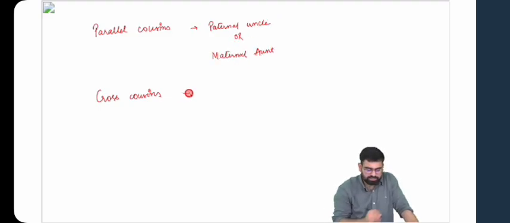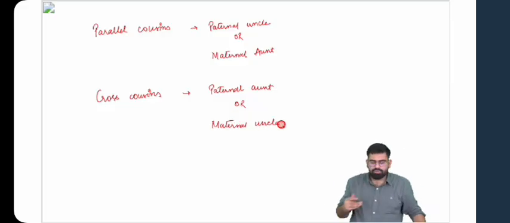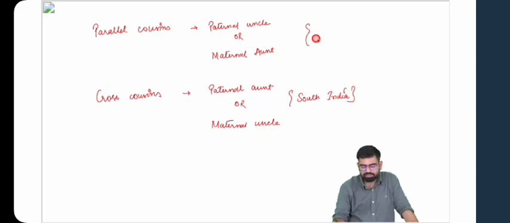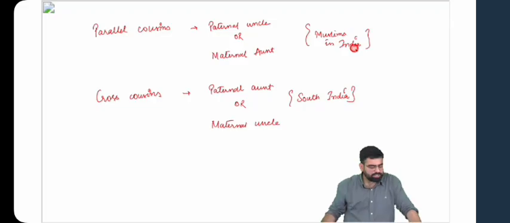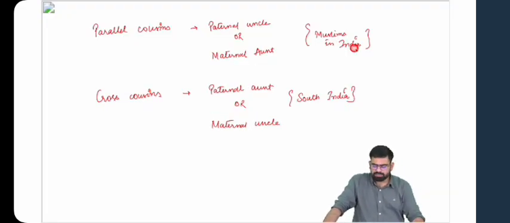Then you have your cross cousins, who are either from your paternal aunt or maternal uncle. You find a lot of examples of cross cousin marriages across the country and particularly in South India, whereas you find parallel cousin marriage generally prevalent among Muslims in India. So again, you do not have to remember all these types, but you should know that yes, these are the kind of practices that are prevalent.